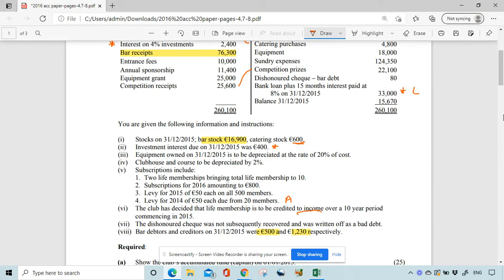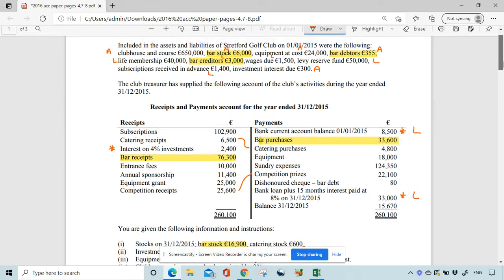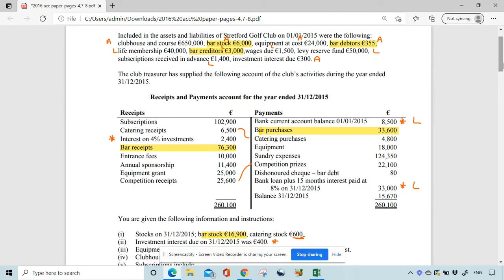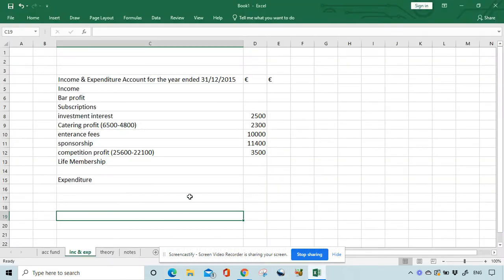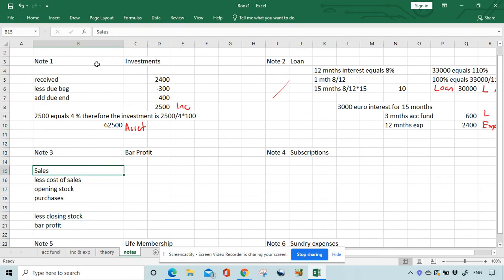Okay, so there's all our bar figures. So basically, we're going to have our sales, take away debtors at the beginning, add debtors at the end. So let's do that. I'm going to do the workings here. So that would be 76,300, take away 355 plus 500, which gives me 76,445. I'd have my opening stock figure of 6,000.